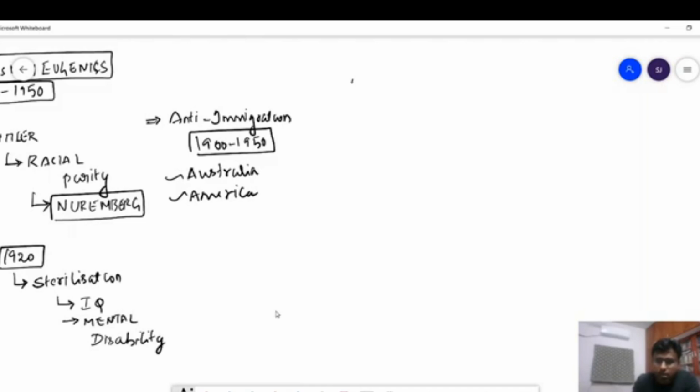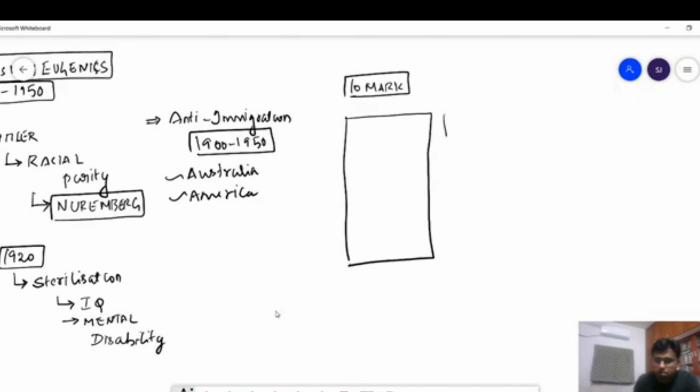So this is a 10-mark question, and hence there are 2 pages in it. So, 2 pages. First, what should be written? First should be written: what is racism?